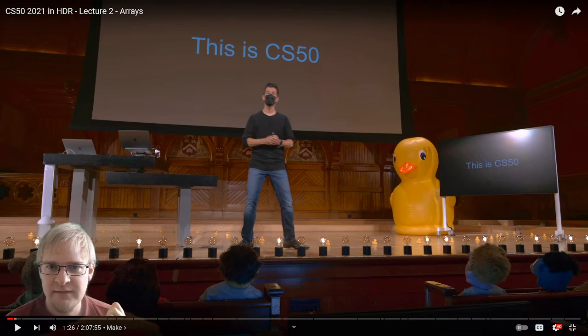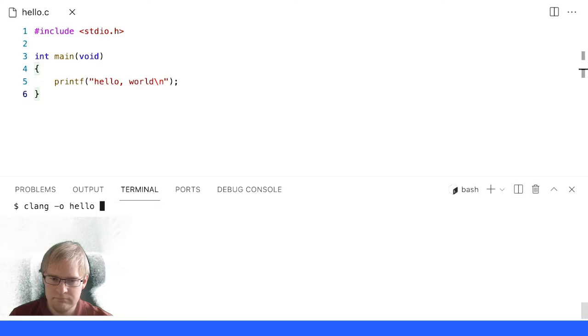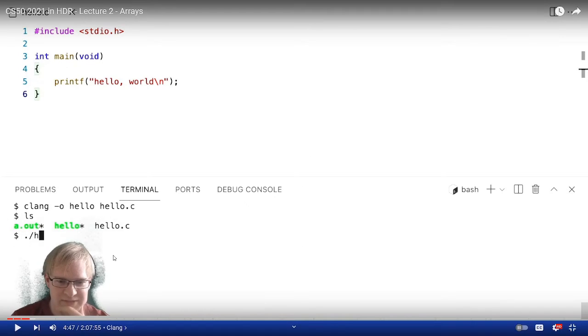Looks like Lecture 2 is called Arrays, and I don't really know what an array is, so we're just going to have to learn. Last time we used a compiler to turn a program into runnable and executable, and now he's showing how to not use a compiler but still get an executable in the end.